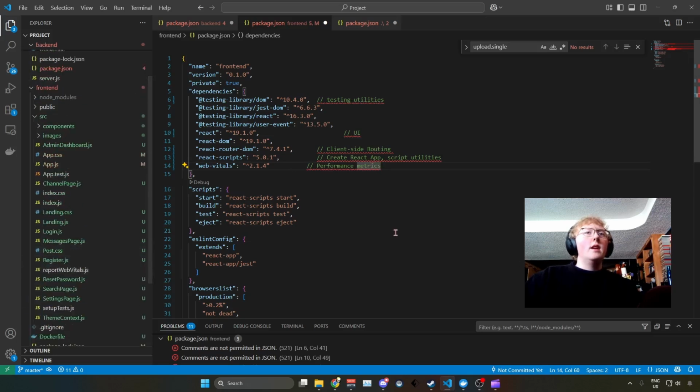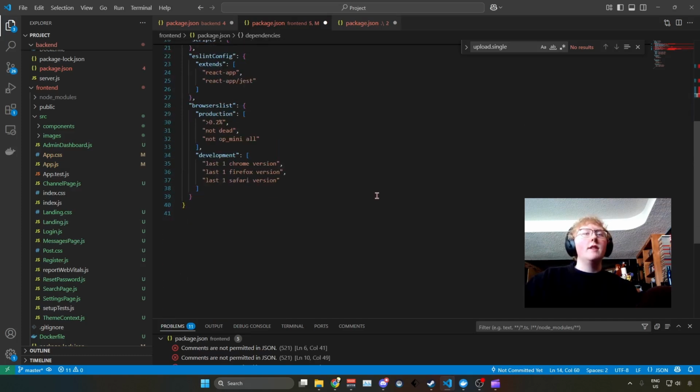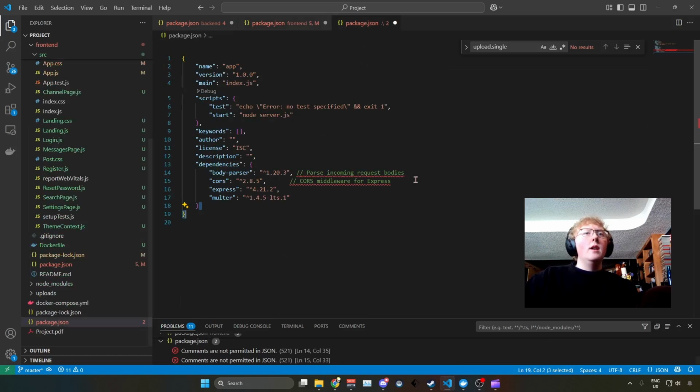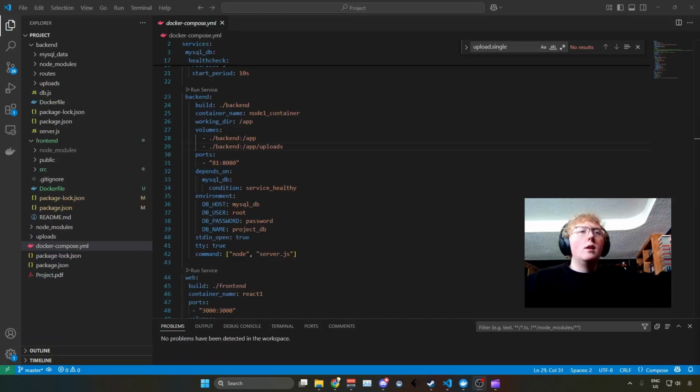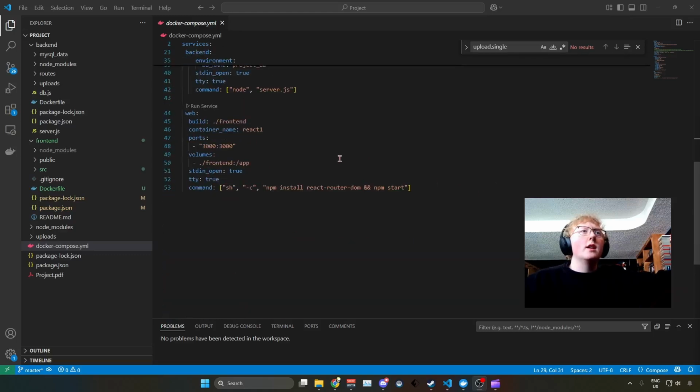And in the front end, we got all the React stuff. So we got React testing utilities, React for the UI, client-side routing, scripts to create the React app, and Web Vitals for performance metrics. And then on the root, we got Body Parser, which parses incoming request bodies, and we got the CORS middleware for Express again. So I'll end this off by taking a look at our VS Code setup.